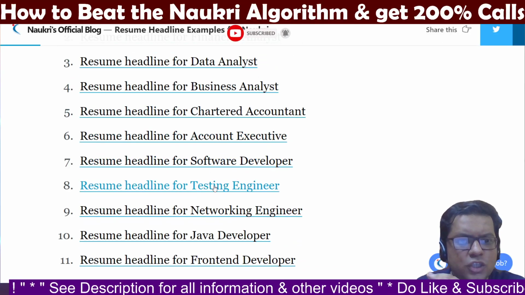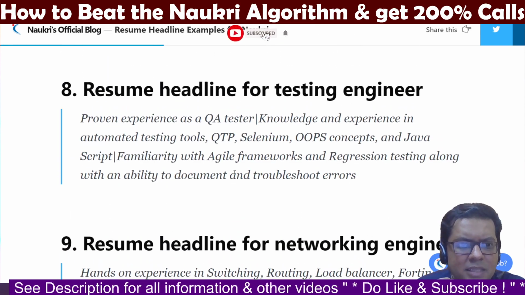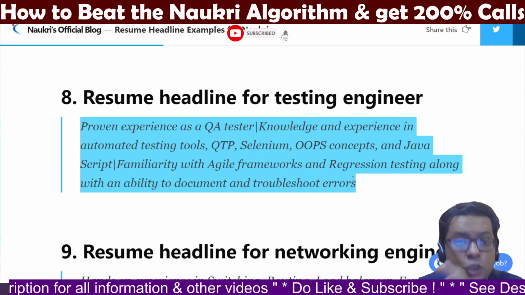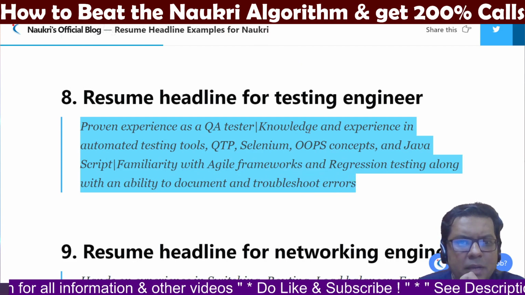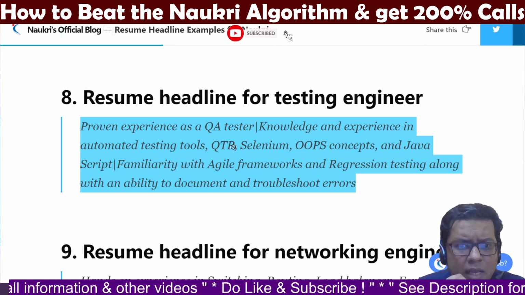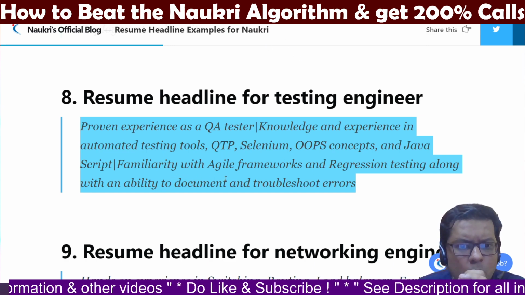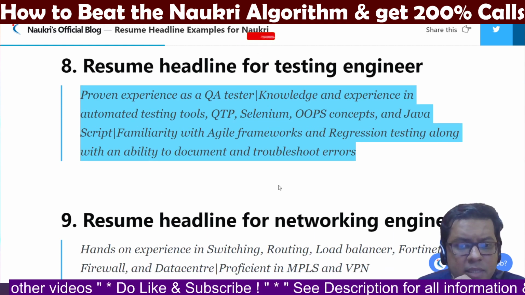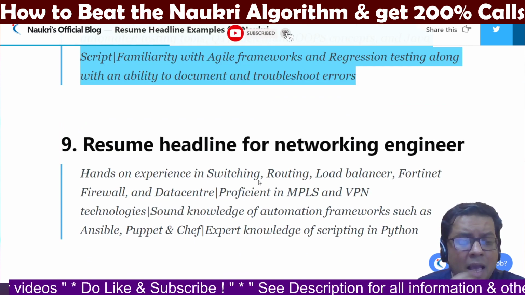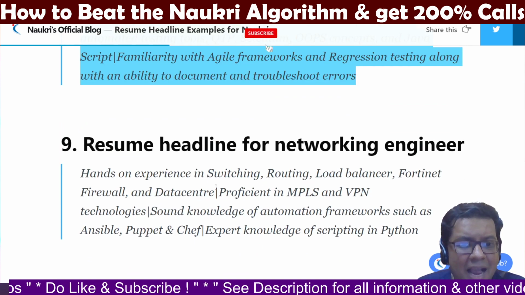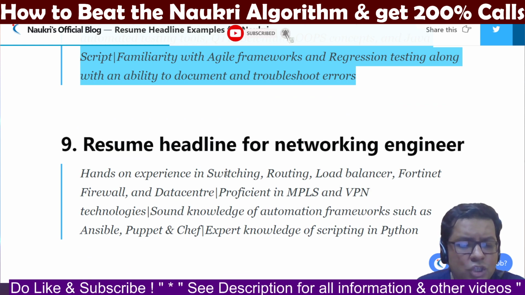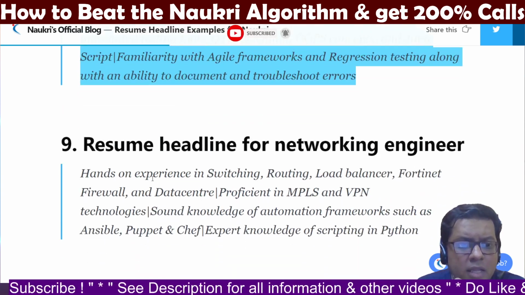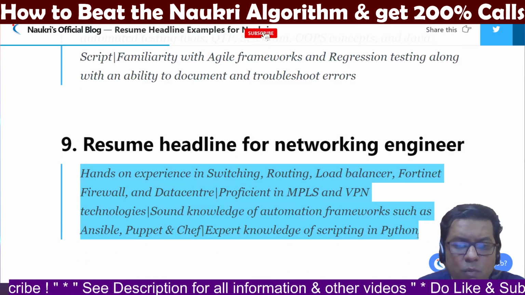For example, you are a testing engineer. Let me just tap on it, and this will give you a complete overview of how a resume headline should be. If you see here, it clearly mentions the tools and the keywords that are required for this job role, as well as the frameworks and your ability to succeed. Now, this will help you make your resume headline search engine optimized, and whenever a search is done for a candidate in networking or testing engineering, these are the keywords and skills that will be required.